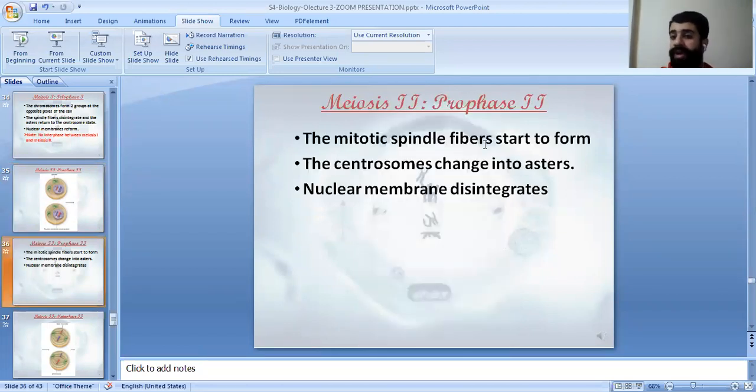So prophase 2, the mitotic spindle fibers start to form. Pay attention here. During meiosis 2, it's very similar and very identical in its phases to that of the mitosis. So meiosis 2 and mitosis, they are approximately the same. The mitotic spindle fibers start to form, the centrosomes change into asters, and the nuclear membrane disintegrates.